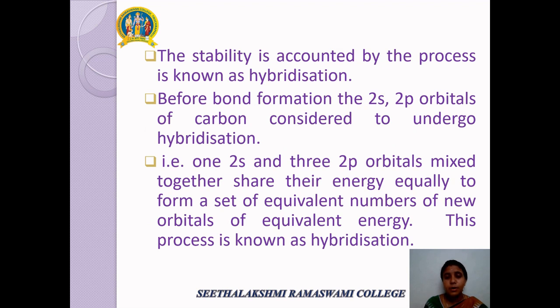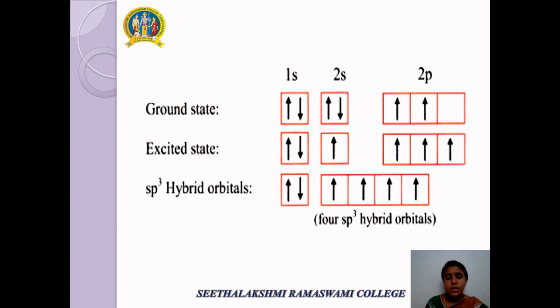That is, before bond formation, the 2s and 2p orbitals of carbon are considered to undergo hybridization. The one 2s and three 2p orbitals are mixed together, share their energy equally to form a set of equivalent number of new orbitals of equivalent energy. The newly formed orbitals are called hybrid orbitals and the process is known as hybridization. The type of hybridization is sp3 as one 2s and three 2p orbitals are hybridized.